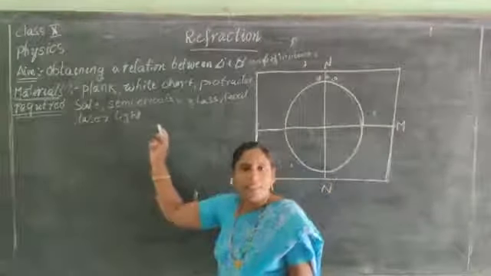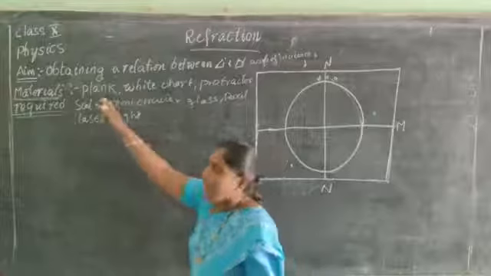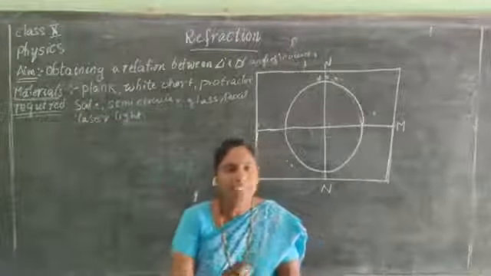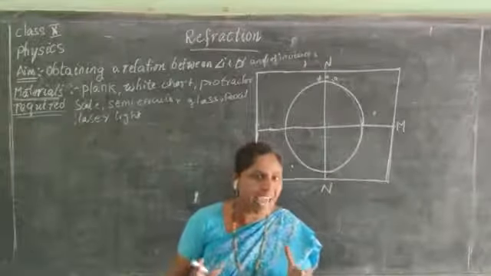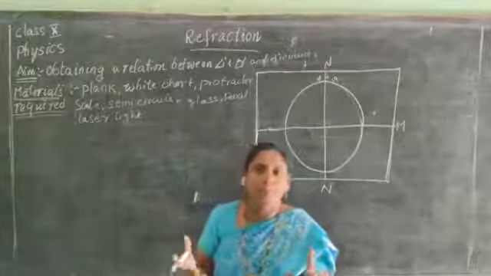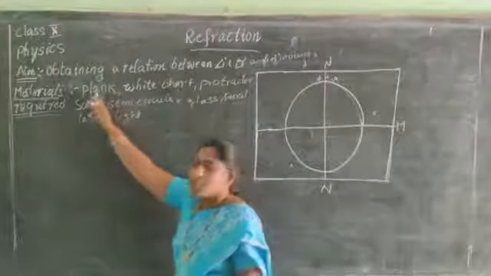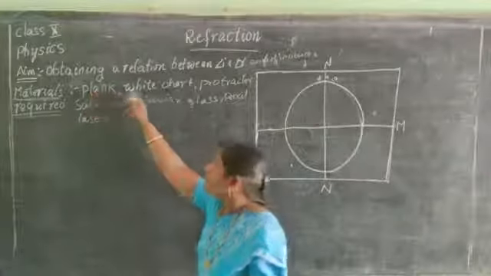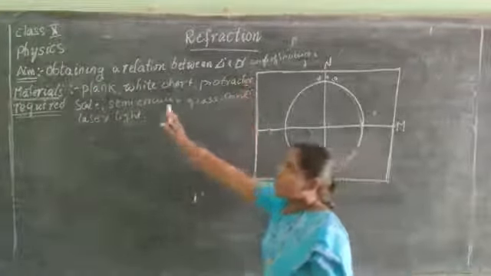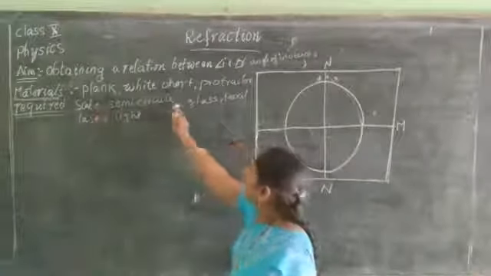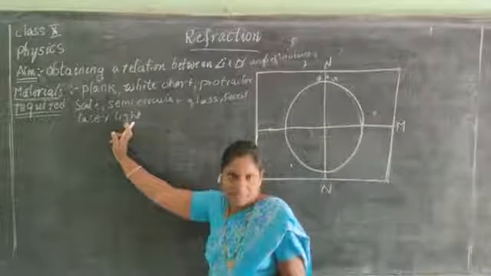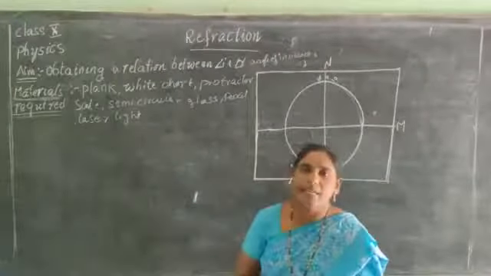The materials required are a plank. Plank means the one you place on the study chair and read on it. That is called a plank, a wooden plank. You are supposed to take a wooden plank, a white chart, a protractor, a scale, a semicircular glass, a pencil and a laser light. So these are the materials required.